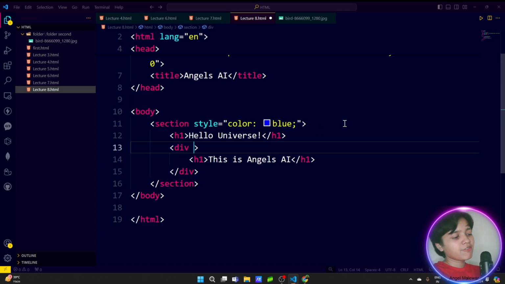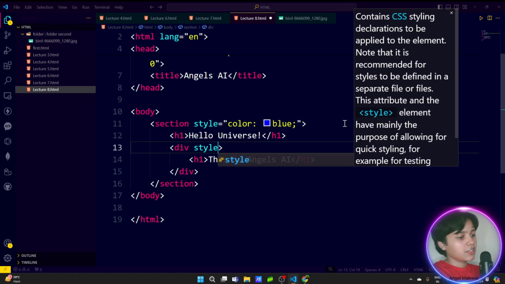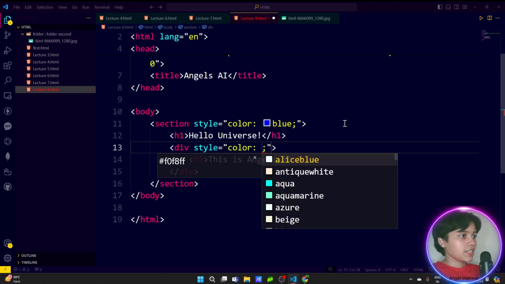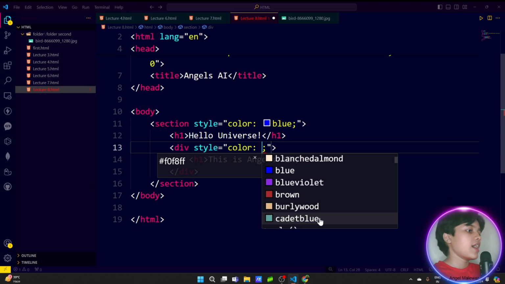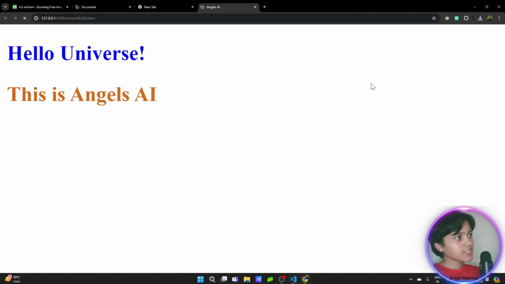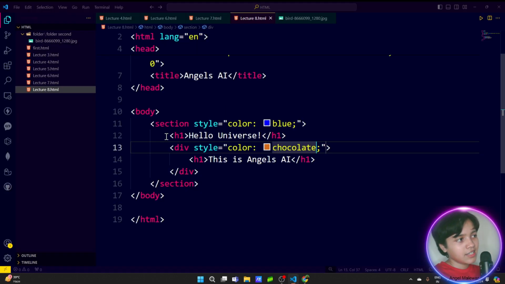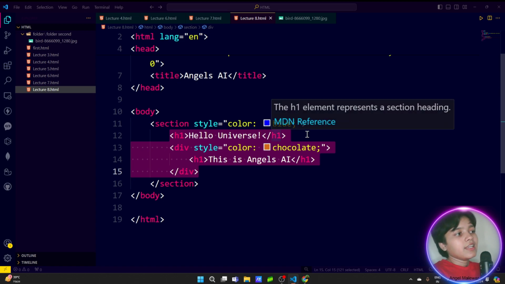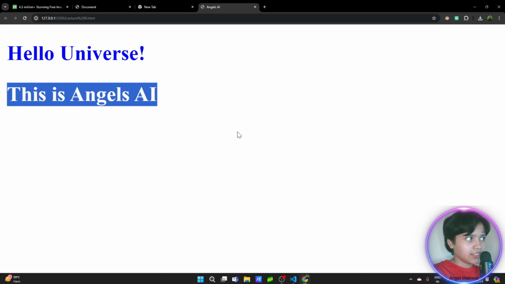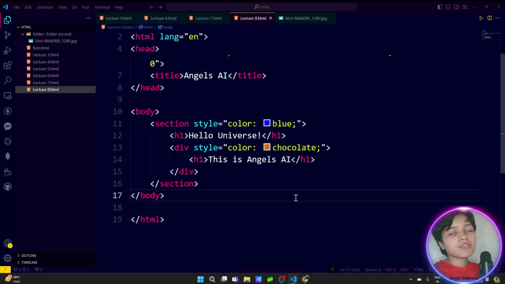Let's see what happens if I give another color to the div which is inside that section. This time let's use chocolate. Let's save it. As you've seen, the content inside the section is blue, but the div has another style, and that is why it gives a chocolate color to this is Angels AI.